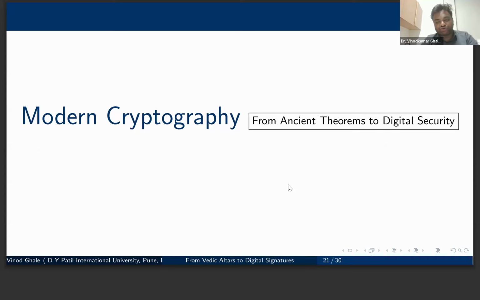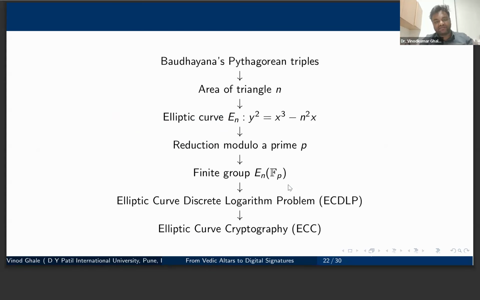And I'm not saying exactly this was the main purpose of what we are doing today in modern ways, but of course these pure ideas could get connected to the elliptic curves, and now the elliptic curves are being used for different purposes. So somewhere these pure mathematical ideas have led us to applications in the modern world. For example, you have seen Pythagorean triples, area of triangle, and got connected to the elliptic curves. Now if we reduce this elliptic curve modulo p, of course they are finite groups, so it gives the elliptic curve discrete logarithm problem, and we can have elliptic curve cryptography.